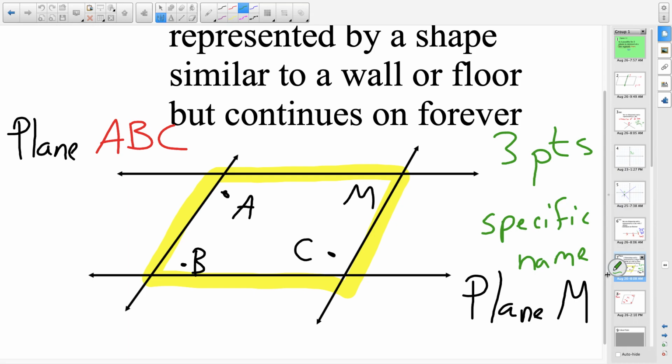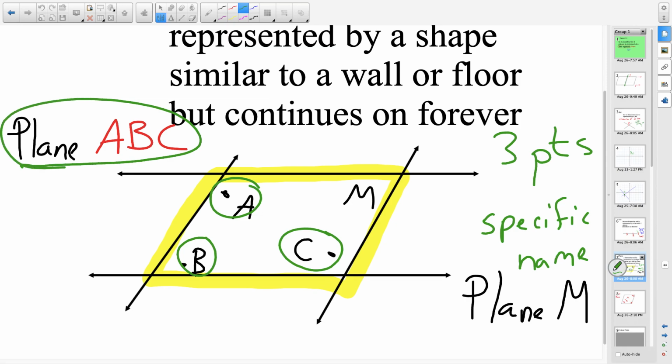When you name a plane, you can name it two different ways. You can name it by its specific name, or you can name it by 3 points that make it up. The 3 points that make up my plane here are points A, B, and C. So you can call it plane ABC.